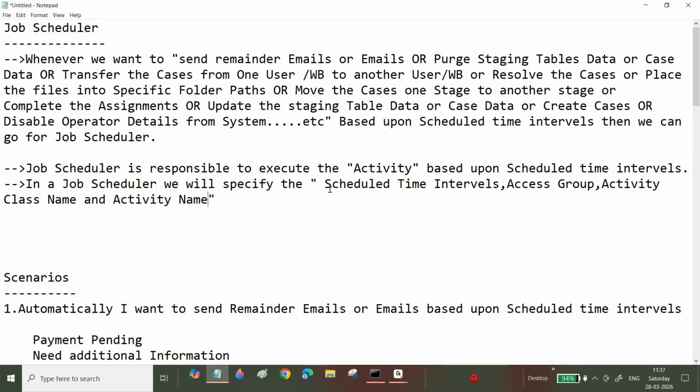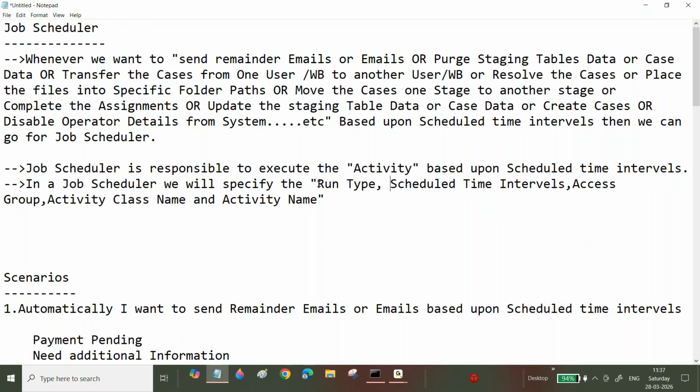In a job, these are some more details we will specify. Okay, sir, how do we want to... I will write one more. Instead of writing here, I will explain. If I explain, then you can understand easily. But the main thing is the main details: scheduled time intervals, and I will write here, run type. I will specify run type.